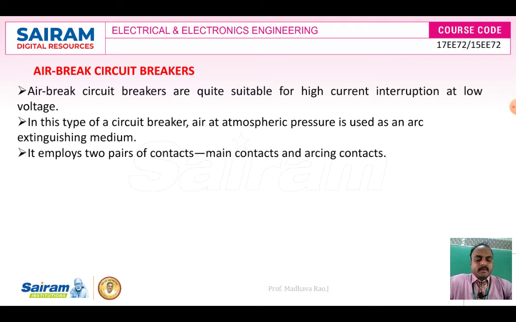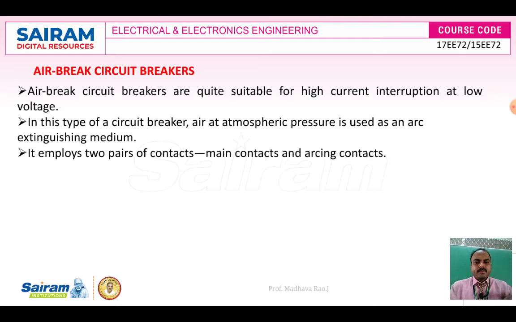The air brake circuit breaker is suitable for high current interruption at low voltages. So what type of power transmission and distribution is this suitable for? Low voltage and high current. It is suitable for the secondary power transmission and secondary power distribution side. On the distribution side, the voltage value will be less and the current value will be more.